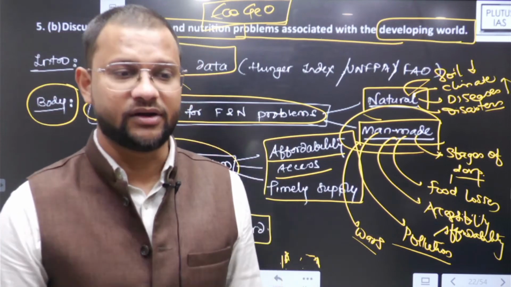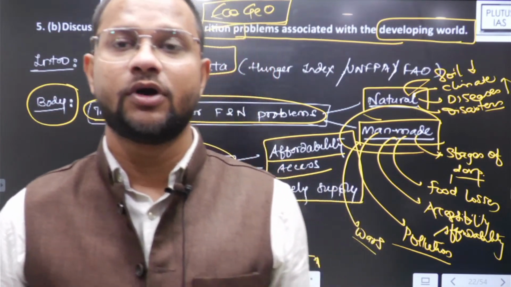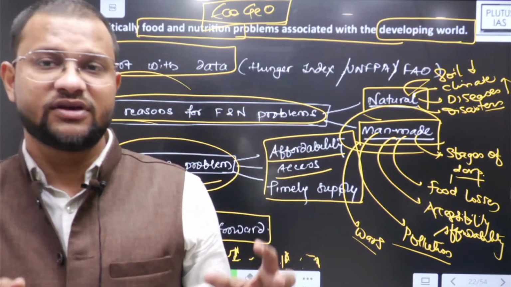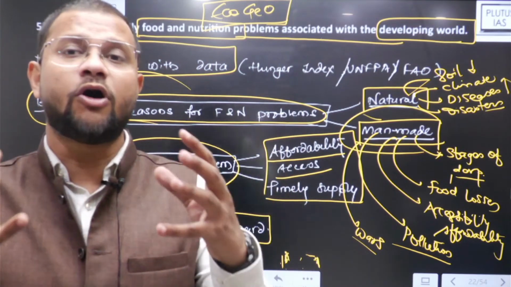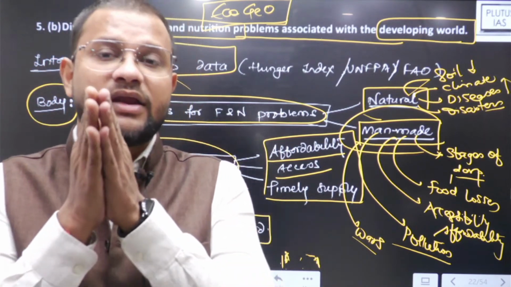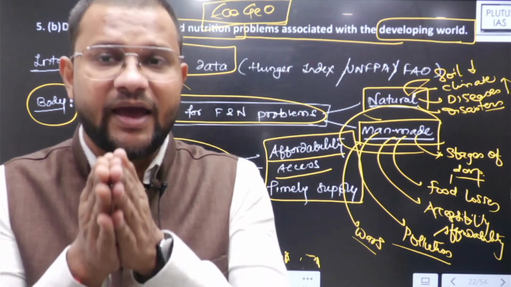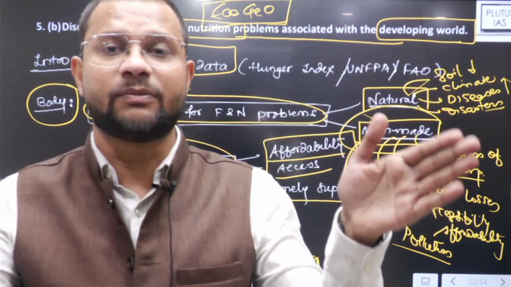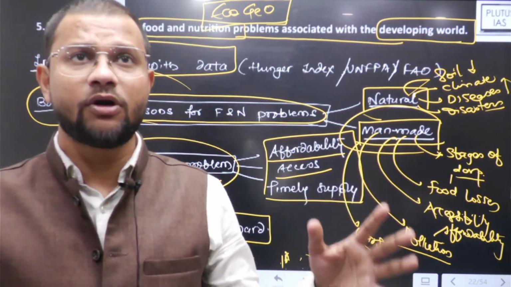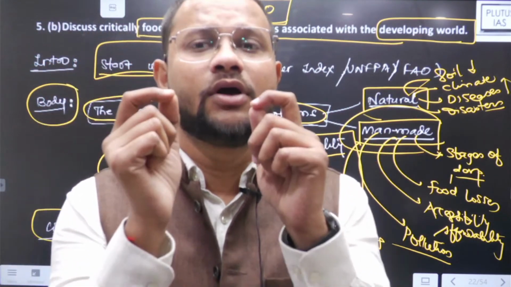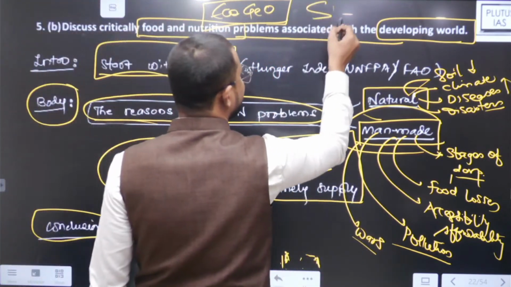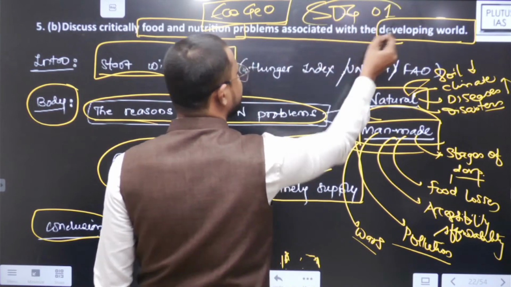Then in the conclusion, conclude with the way forward, how you and me or developing countries can solve the problems of food and nutrition by promoting sustainable food practices, by involving all farmers and citizens, like say for food movement, then creating awareness to reduce the losses and strengthening the global food supply chain. Yes, that is how you can ensure the overall development, or availability of food and nutrition to every individual, connected with the SDG 1 in the conclusion.